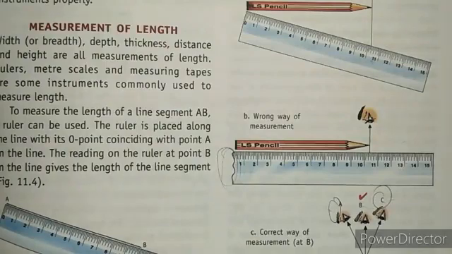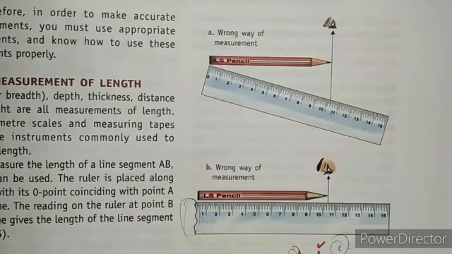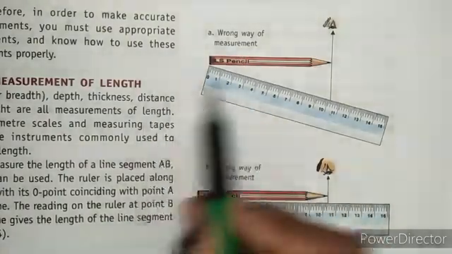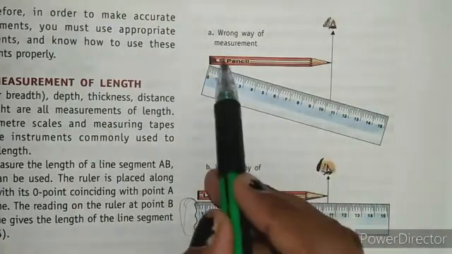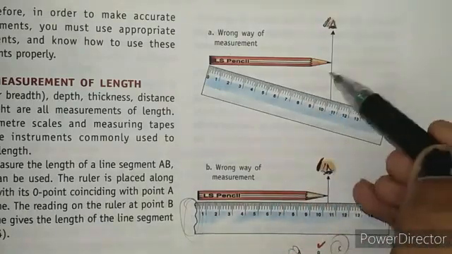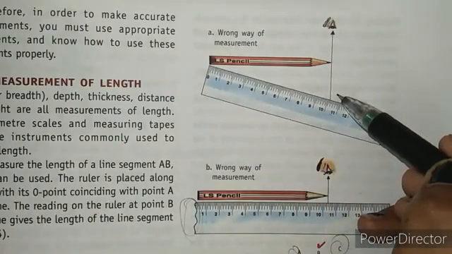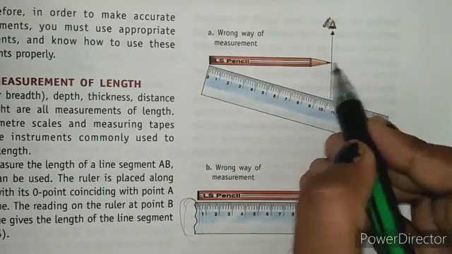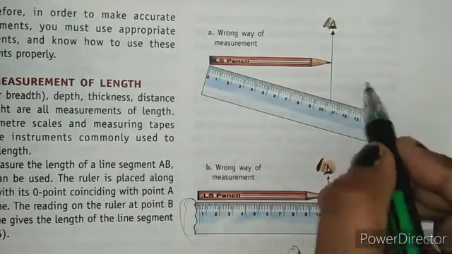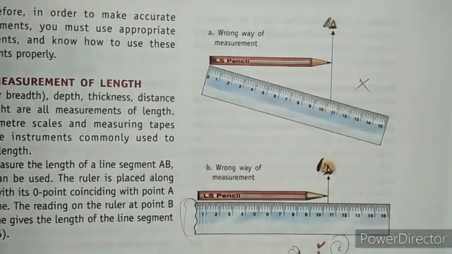So how can you measure length perfectly? Here we are taking the example of a pencil. Let's look at the first case, the wrong way of measurement. The scale is going down and the pencil does not lie parallel to the scale, so your answer would not be accurate. Your pencil should be straight along the scale. Got it? So this case is wrong.